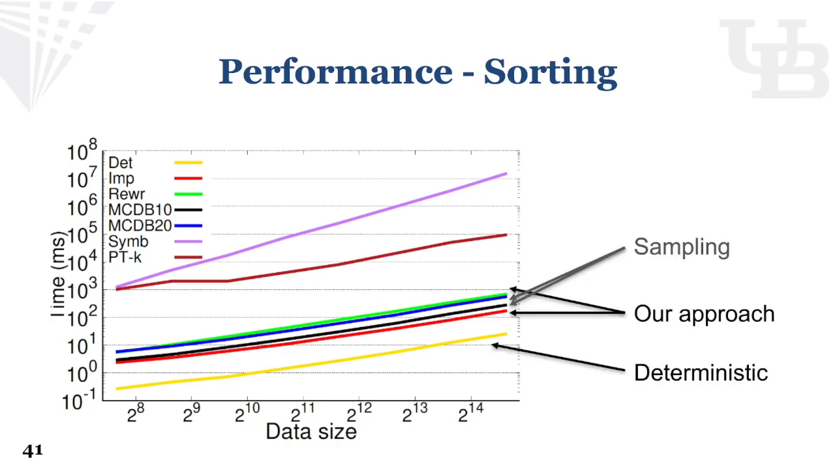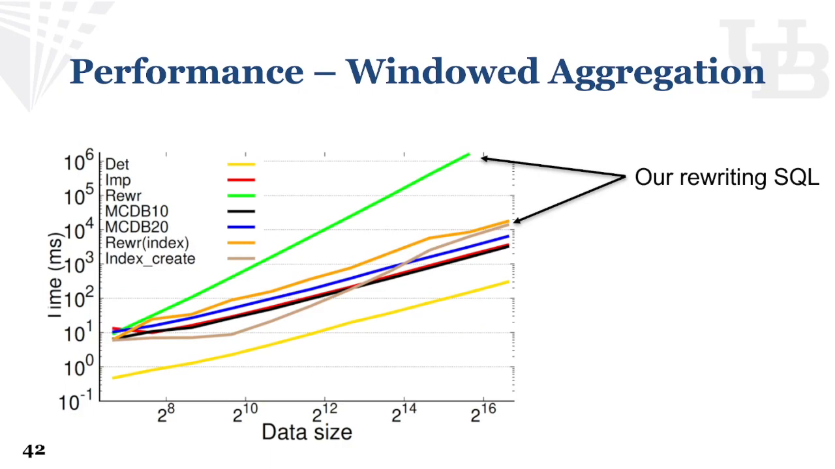For our approach, the green line is our rewriting-based SQL approach, and the red line is the native algorithm approach. Our rewriting approach is slightly slower than the blue line, which is a sampling-based approach with 20 samples, and our native algorithm is slightly faster than sampling-based approach with 10 samples. For window aggregation, exact bounds are too expensive to compute. In fact, the execution never ends for hours, so we did not include it in the result.